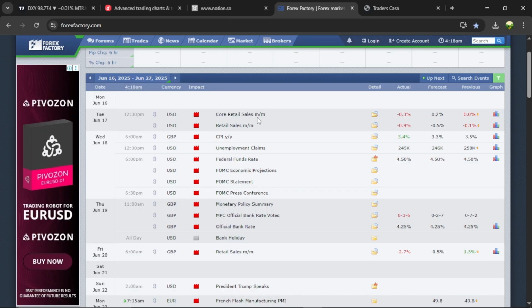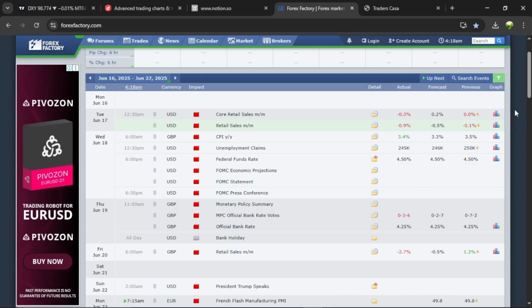As you all can see, this week is FOMC week for the dollar. Wednesday was the most important day for the week. We had the FOMC statement and the federal funds rate on Wednesday. We had a bank holiday on Thursday and pound news, and on Friday we had other news on pound. And Tuesday we had USD news. So that was the third week, FOMC week for dollar, pound, and euro.